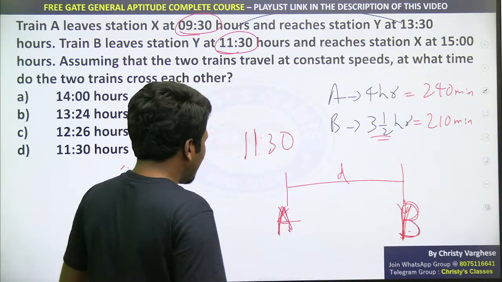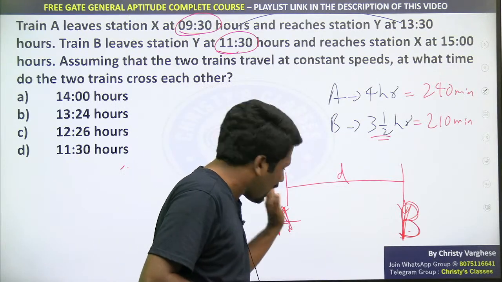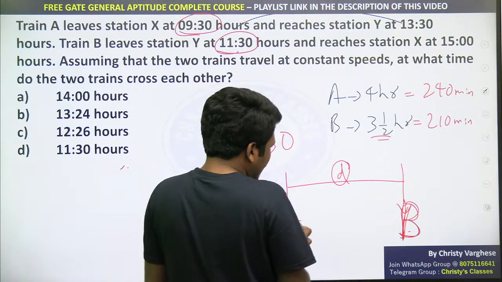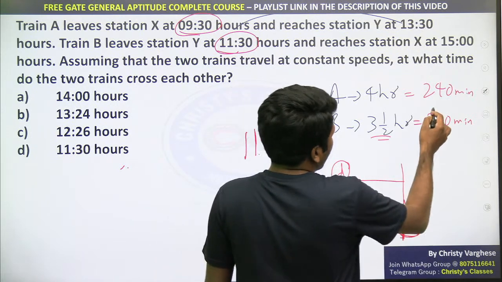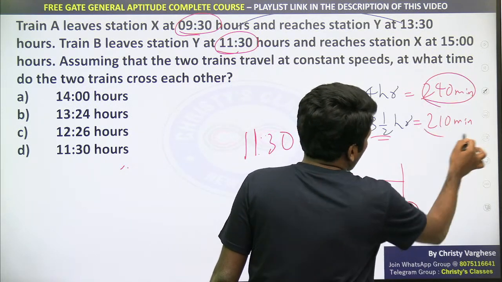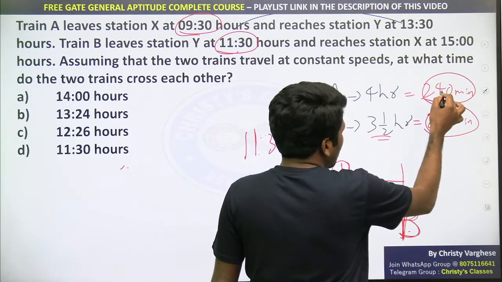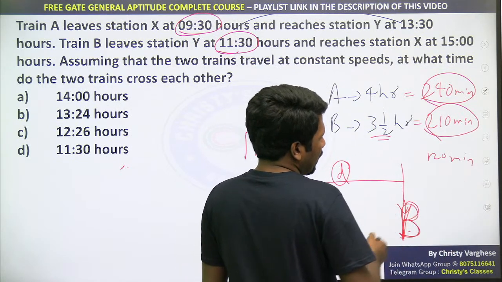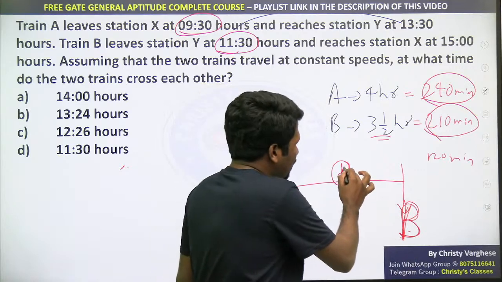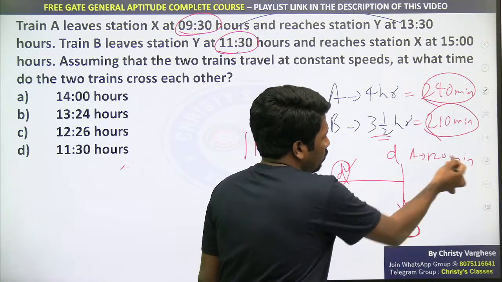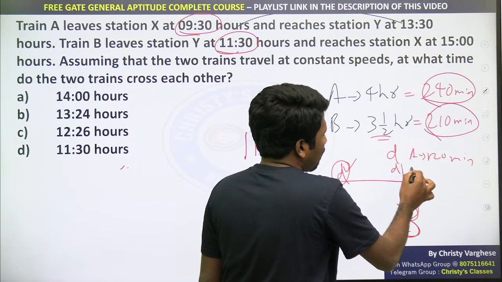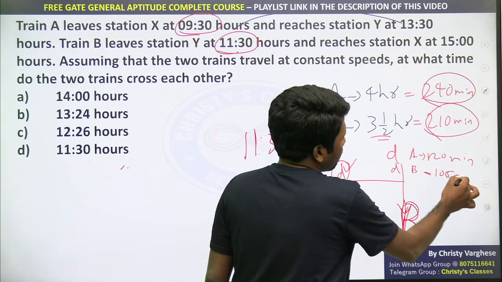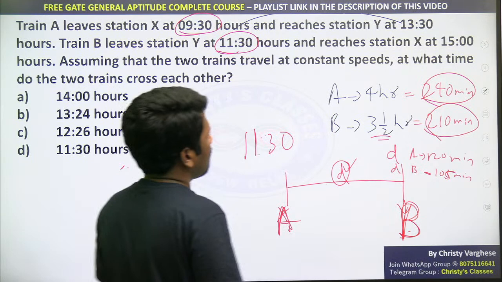Now A has already travelled half the distance, so the distance between them is only D. To travel this D distance, A would need half of 240 minutes, so 120 minutes is enough, because only half the distance remains. To cover this D distance, A needs 120 minutes, and B needs half of 210, which is 105 minutes. Are you all understanding this? 120 minutes and 105 minutes.